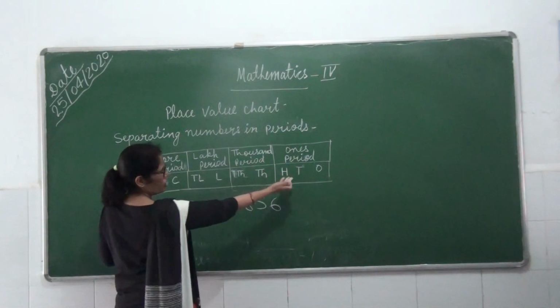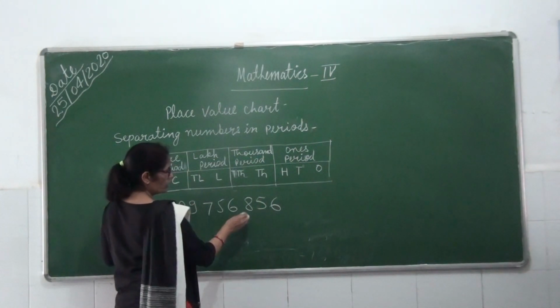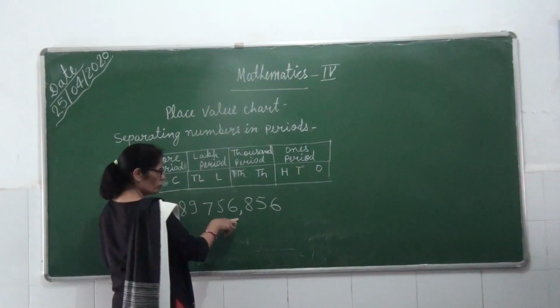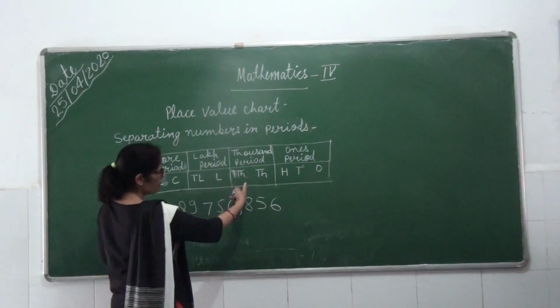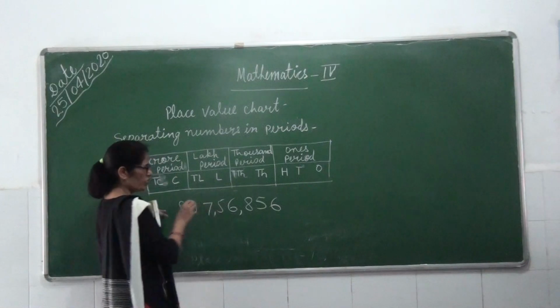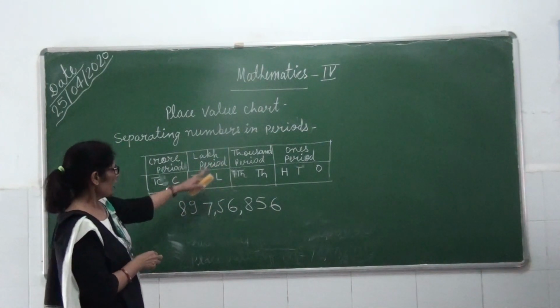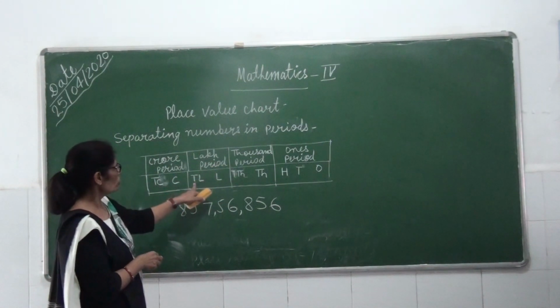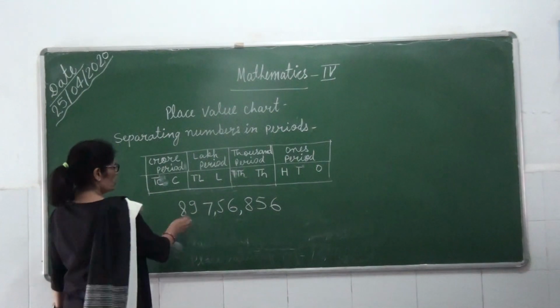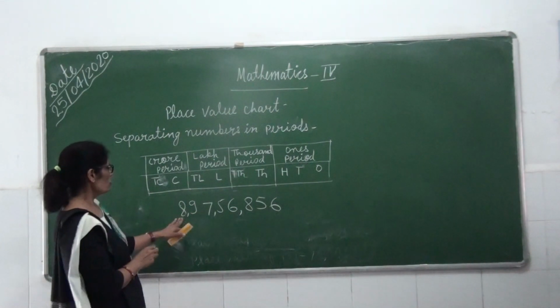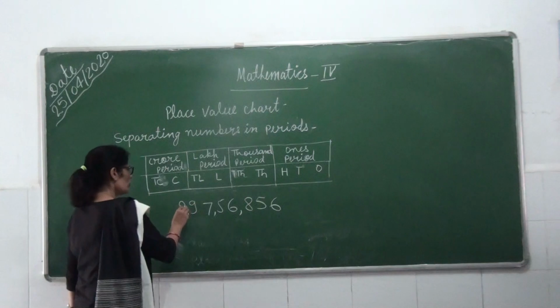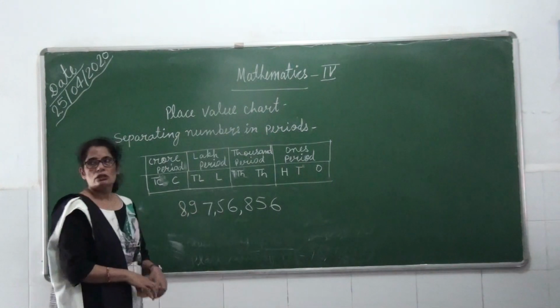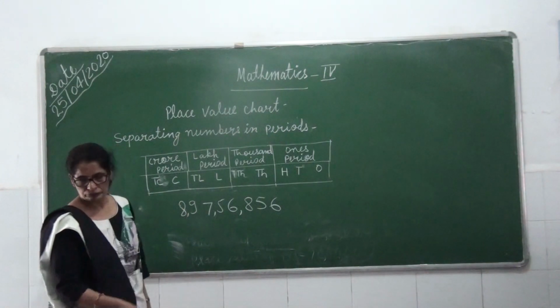Now the ones period, how many places? 1, 2, 3, 3 places. So we are putting a comma here. After that the thousand period, here 2 places. We are putting a comma here. After that the lakh period, it also has 2 places. Now we are putting a comma here. Here is the crore period, so we put a comma here.